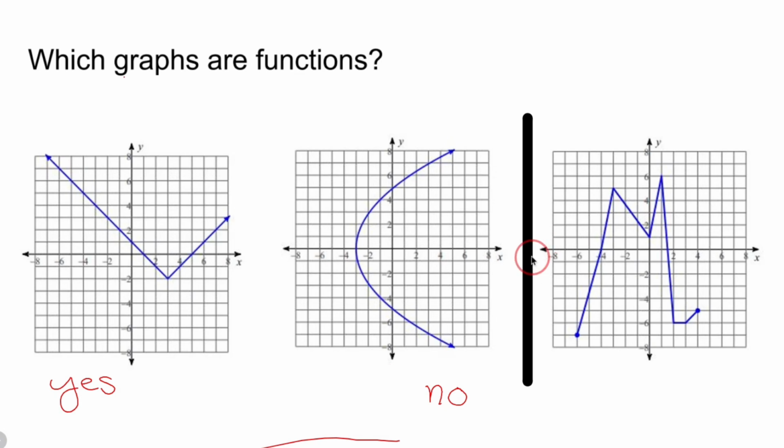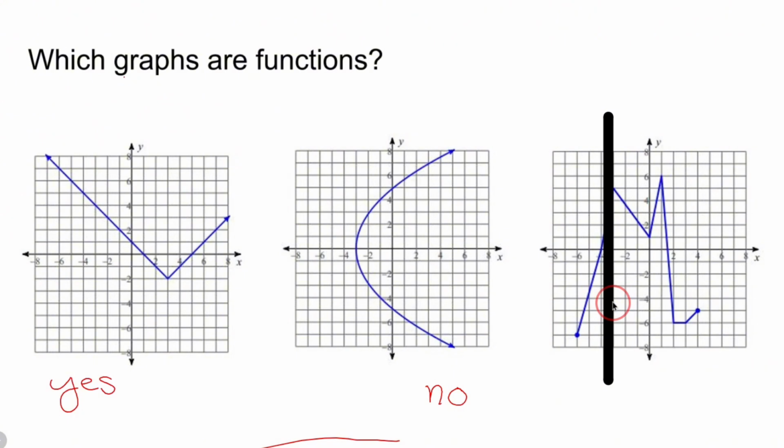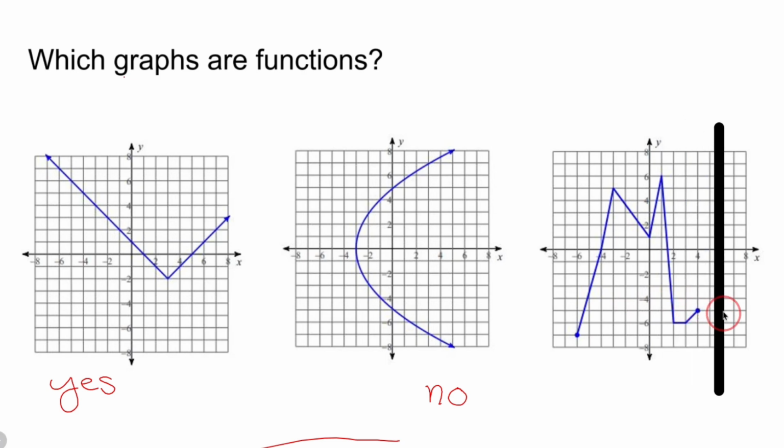I'm going to take my vertical line and pass it through this mess of an equation and see if it hits the blue line more than once. Beep, beep, beep. Interesting. At no point did my line hit the blue graph more than once. It looks awful, but that doesn't matter if it looks awful. It doesn't hit more than once. So is this a function? Yes, because it passes the vertical line test.